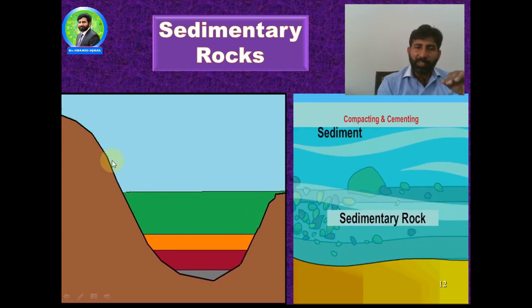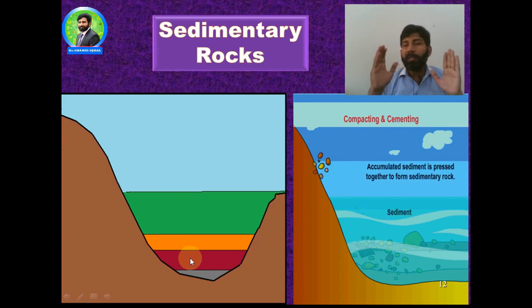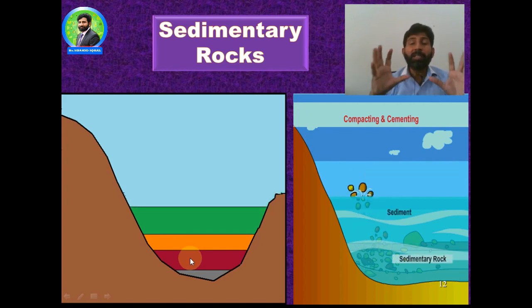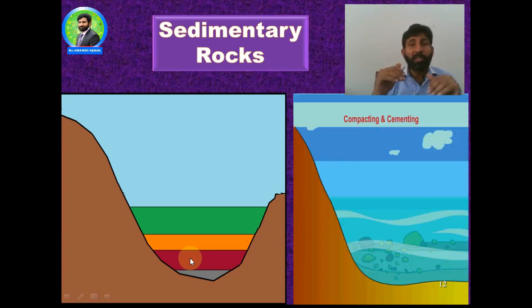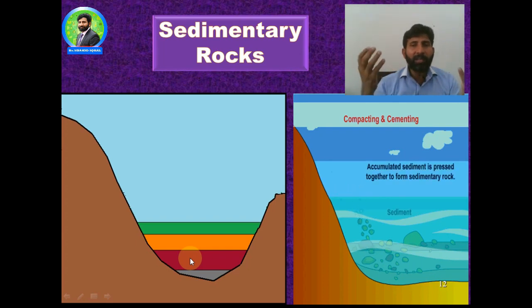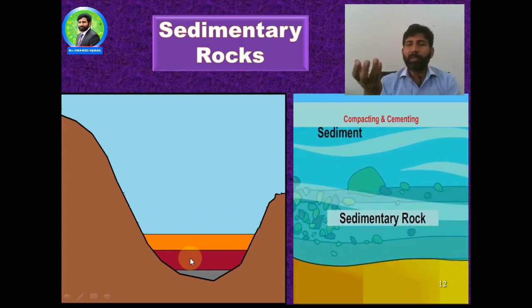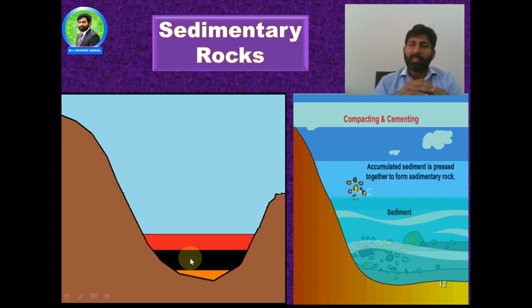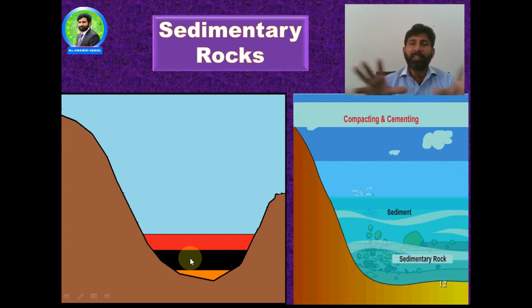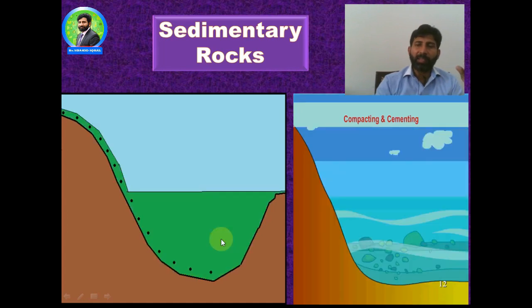And in this other animation, you can check there are multiple layers. In the sedimentary rocks, you can see the multi-layer zonation in the rocks. Our rocks are not made at one time. They can be made over several hundred years. One layer formed 100 or 1,000 years back, and the next layer will be formed in another 100 or 1,000 years. So in this way, there is different stratification, different layering, a zonation of the rocks. This is a type of sedimentary rocks.